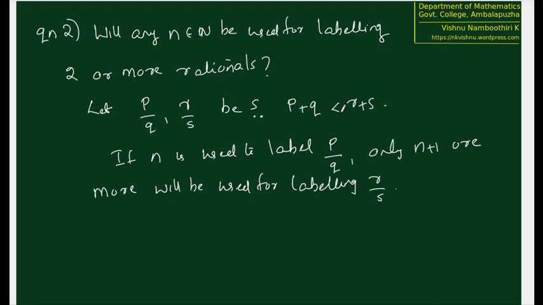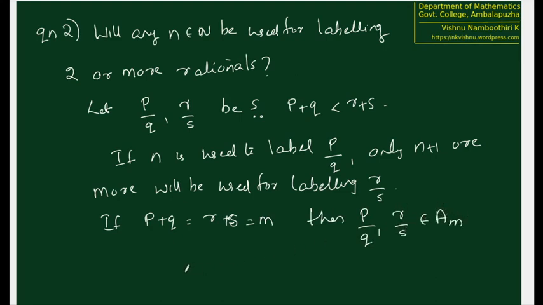Now, if P plus Q is equal to R plus S, what will happen? If P plus Q equals R plus S, say equal to some M, then P by Q and R by S both belong to A M. In that case, either P is less than R or R is less than P.